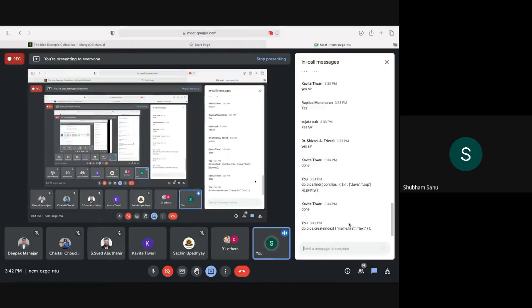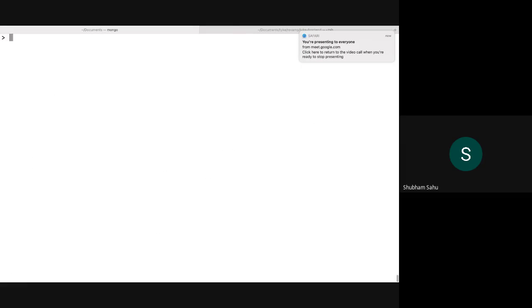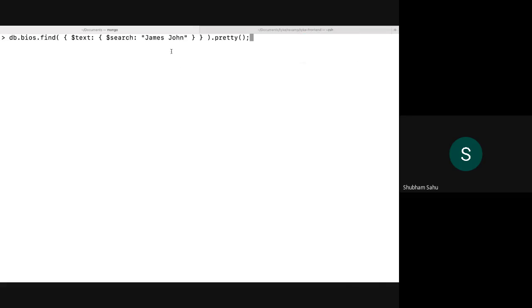After creating this index, when we perform search, we are searching for either James or John.